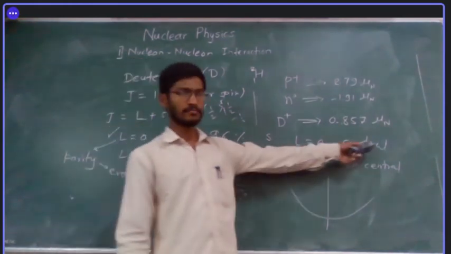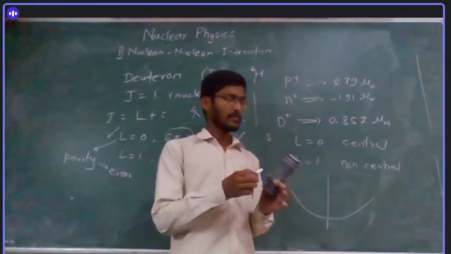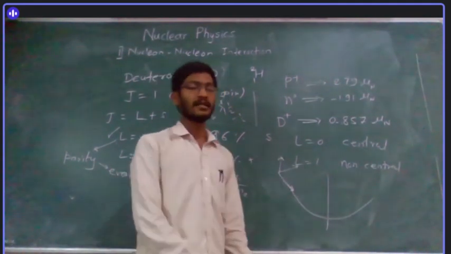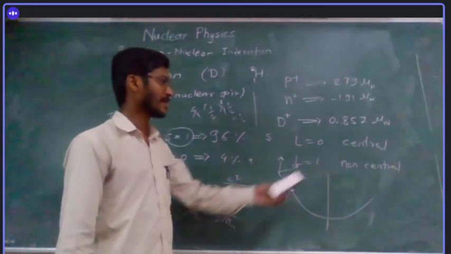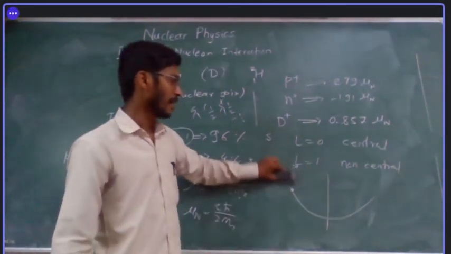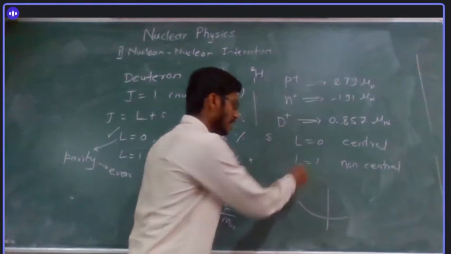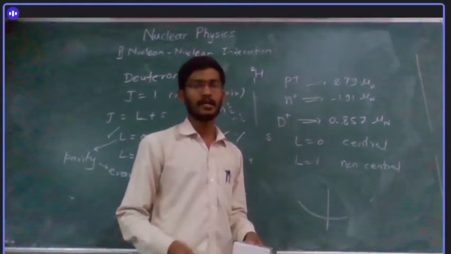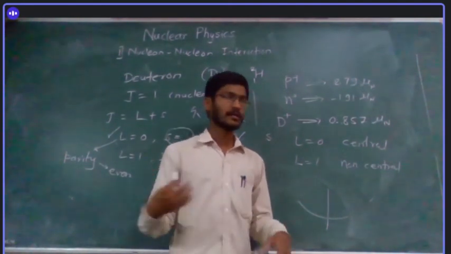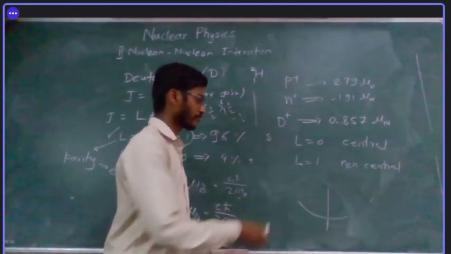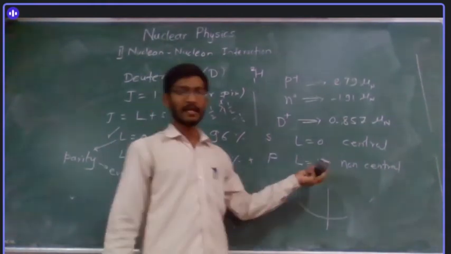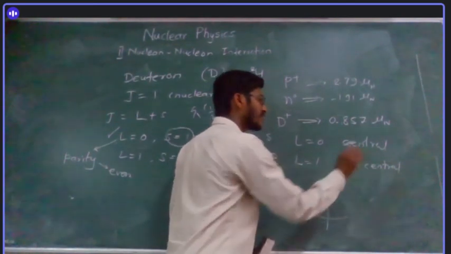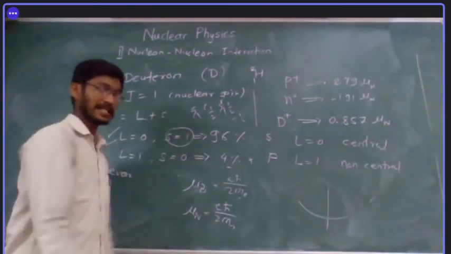So it is central. What does spherically symmetric mean? From the center, go to any side, this way, this way, this way. As long as the distance is the same, the force will be the same. That means central force nature. But when we are dealing with another kind of state, which is L equal to 1, you might have seen in atomic physics, dumbbell shaped orbitals for the p state. These are not spherical states. So that's why there is some non-central part, which is 4%, but it is still there.